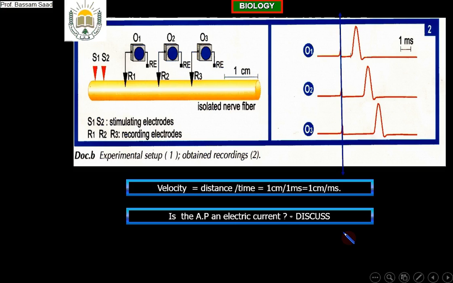Okay? Good. As I told you, it is a culture, only a culture. From this document here, I want you only to put in your mind that the speed of the action potential along the nerve fiber does not change, and we can calculate it by dividing the distance over time.